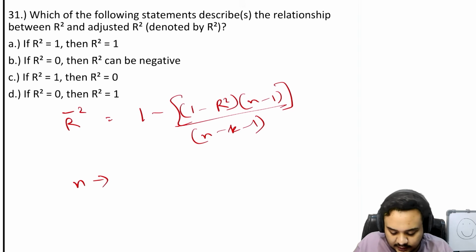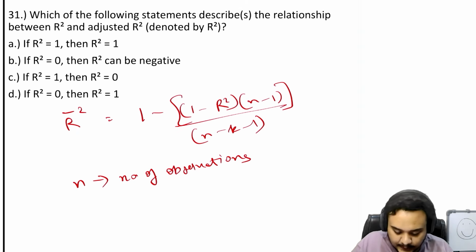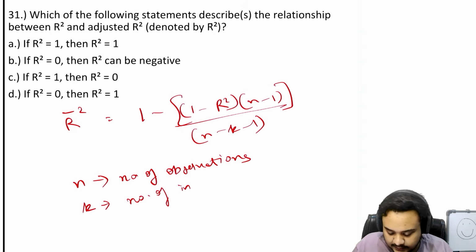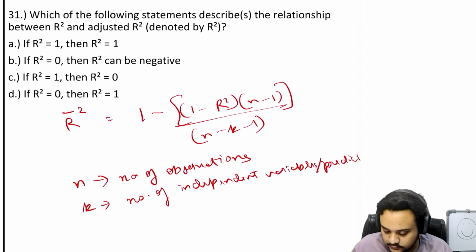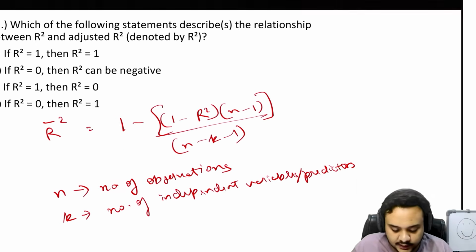N is the number of observations, and k is the number of independent variables, or you can say predictors.